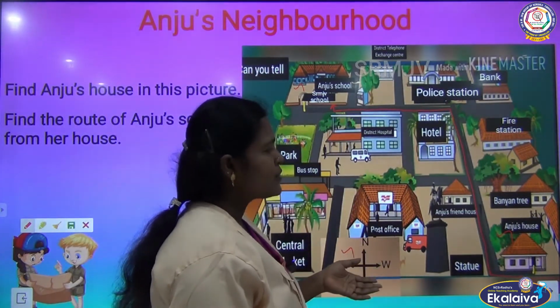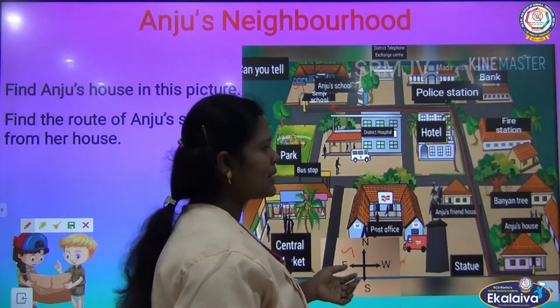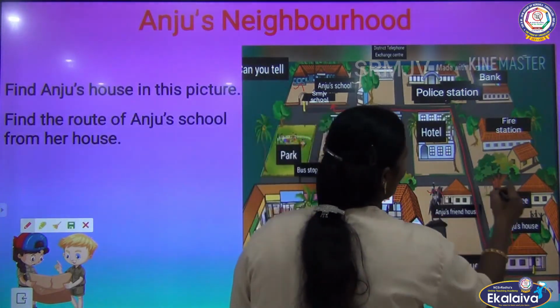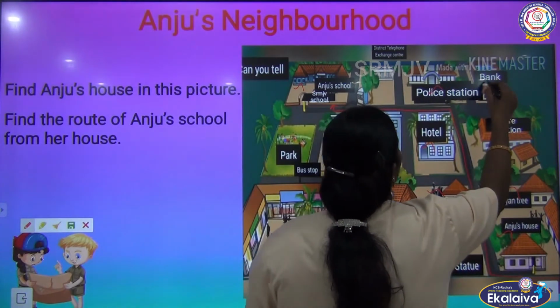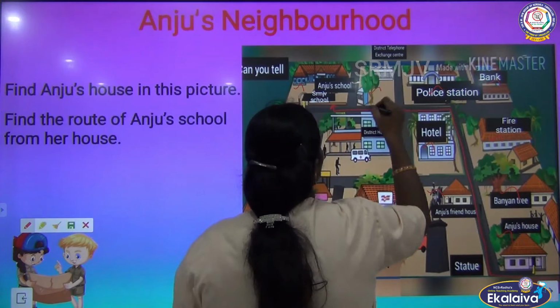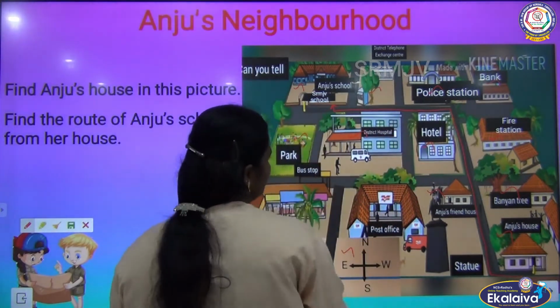On the way from Hanju's house to school, we can see so many things like Hanju's friend's house, banyan tree, fire station, hotel, police station, bank, telephone exchange, hospital and park.